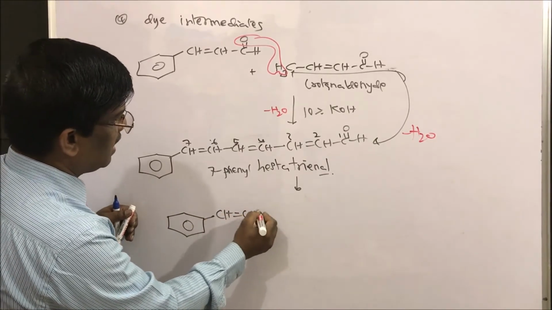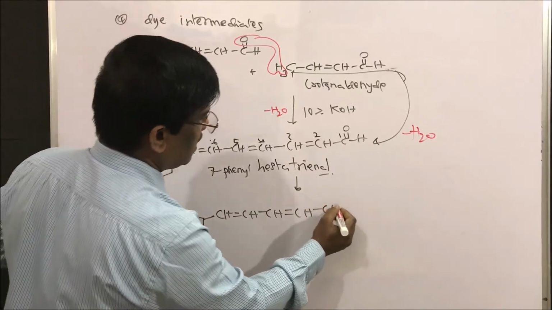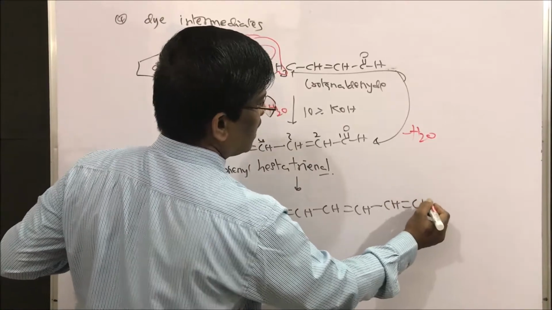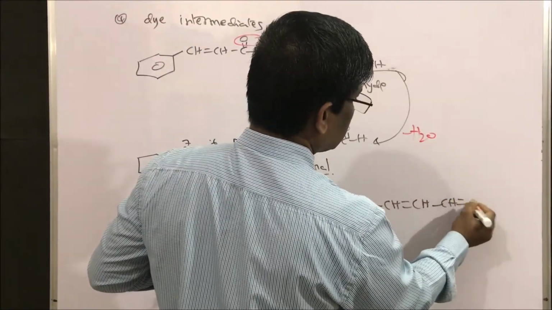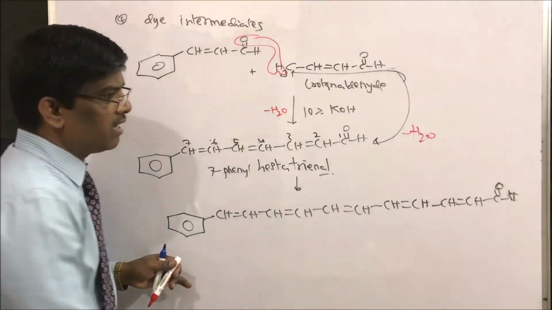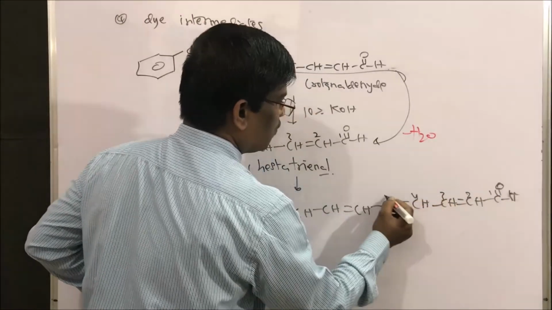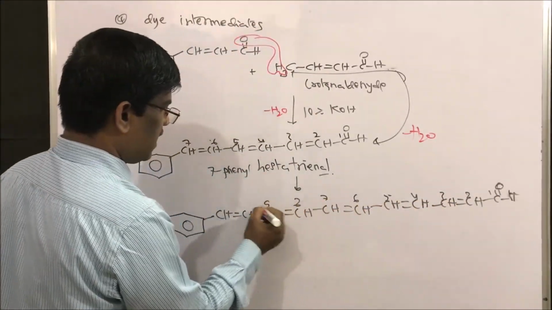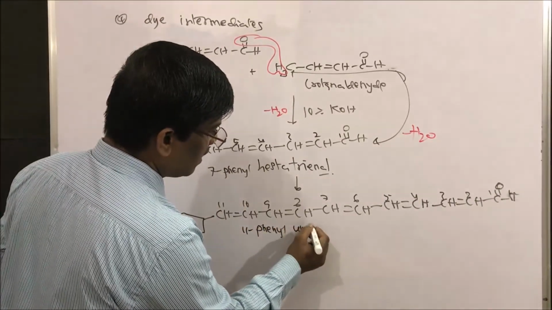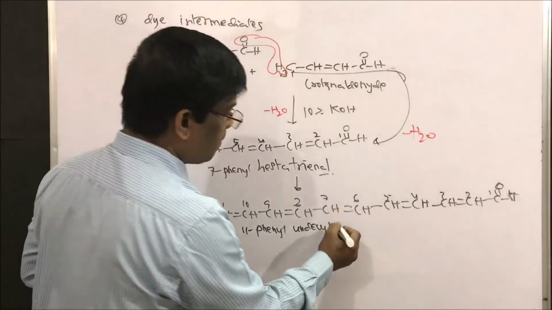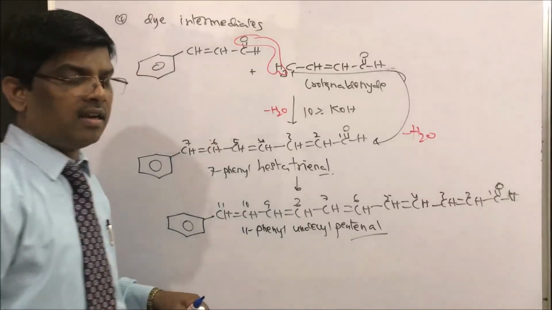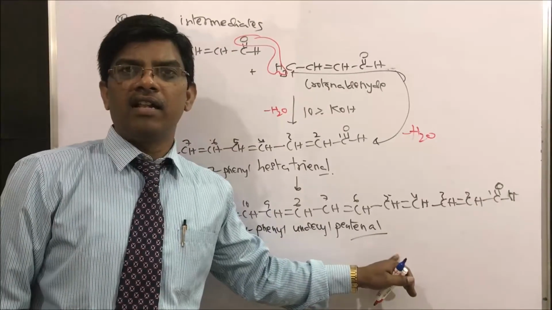CH double bond CH double bond CH double bond CH double bond CH, and CHO, this is the carbonyl. Counting 1 to 11, it is 11-phenyl undeca, with five double bonds, pentaenal. So 11-phenyl undecapentaenal we will also get.